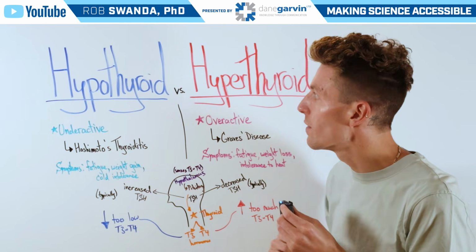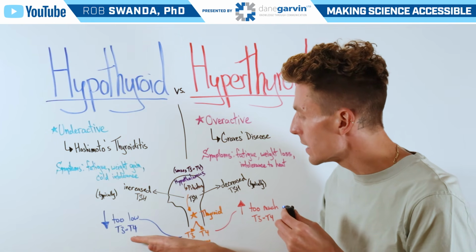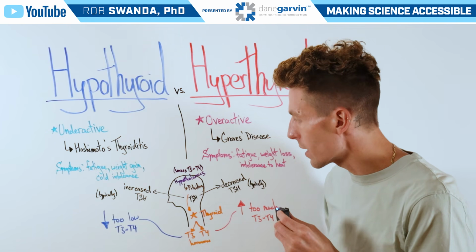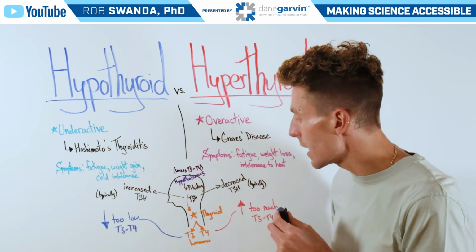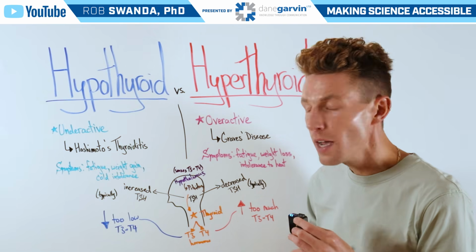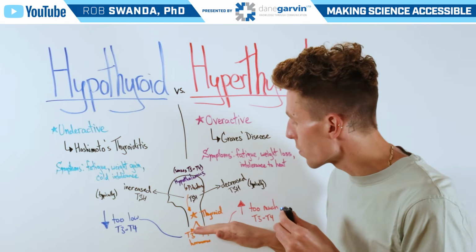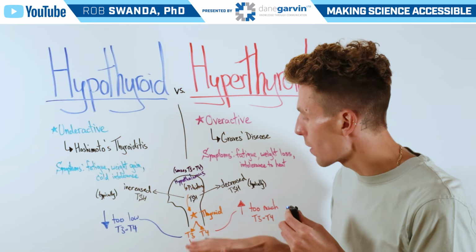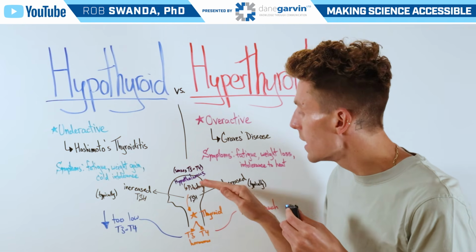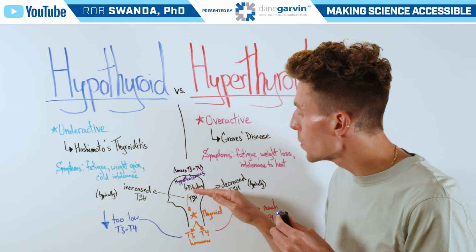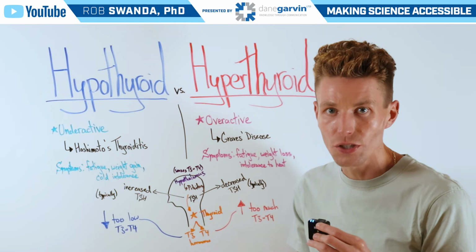Now, in the case of hypothyroidism, there are too little T3 and T4 hormones throughout the body. And this is typically due to increased amounts of TSH coming from the pituitary gland. However, the thyroid is not responding properly. So therefore, there's not a lot of T3 and T4 throughout the body. The hypothalamus senses this, tells the pituitary to send TSH. The pituitary sends TSH, but that signal is getting lost in translation.